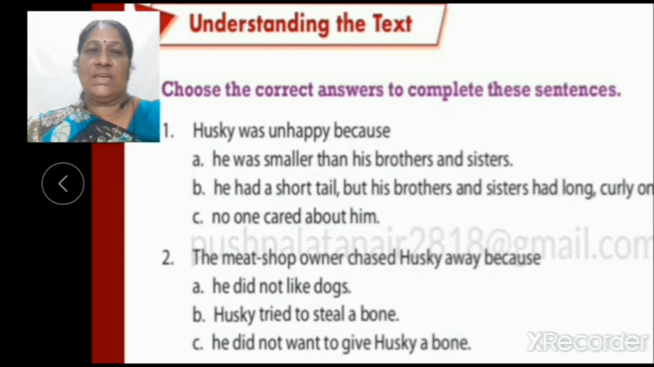Now, second, the meat shop owner chased Husky away because A. He did not like dogs. B. Husky tried to steal a bone. C. He did not want to give Husky a bone. Which is the correct answer? Children, I know that you all know the answer. C is the correct answer. He did not want to give Husky a bone.